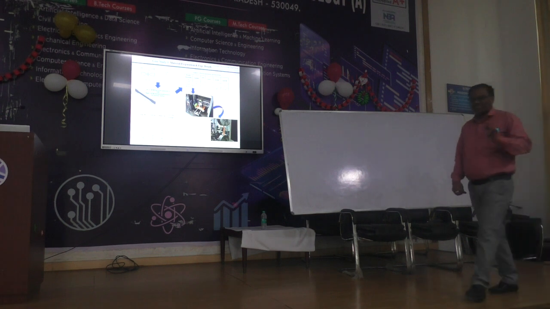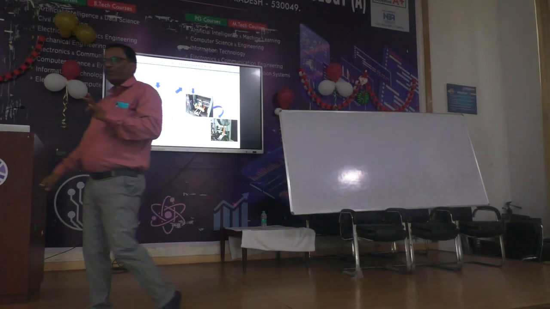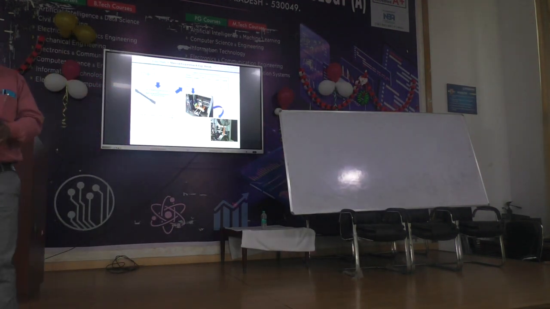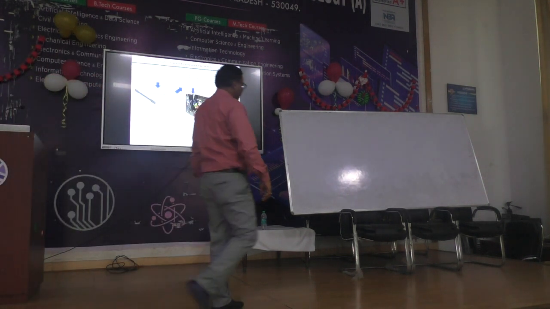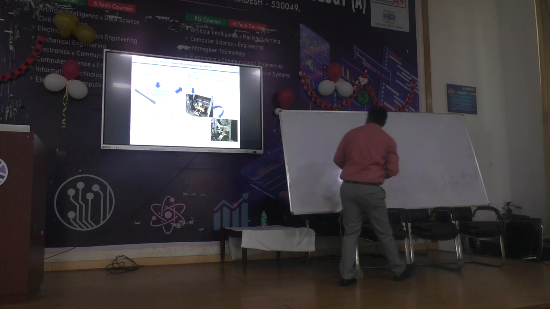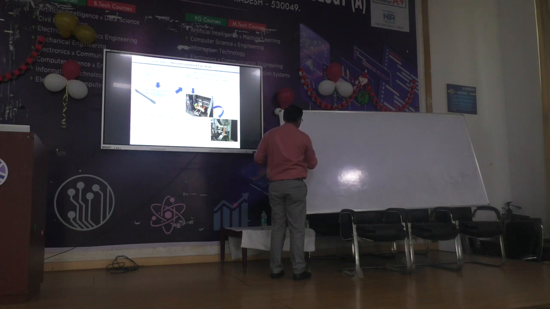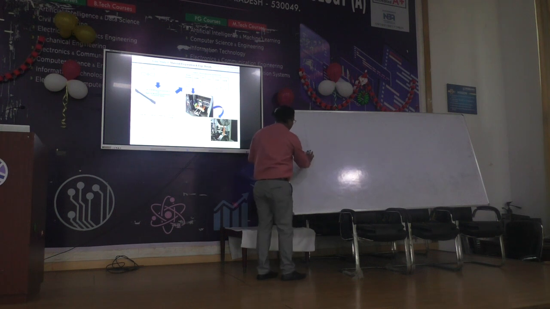First, median we will discuss. What is median? Middle element of the data. Suppose I have a data like this.